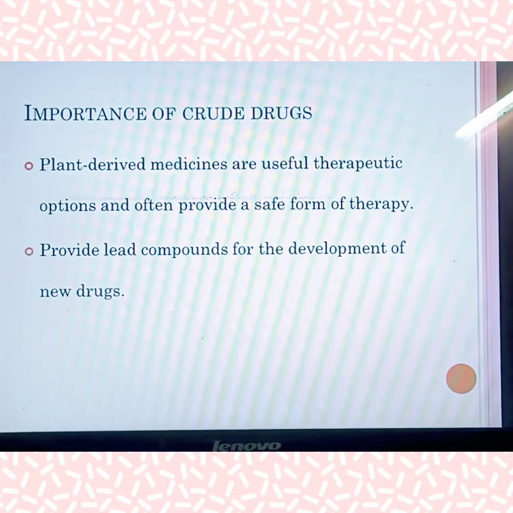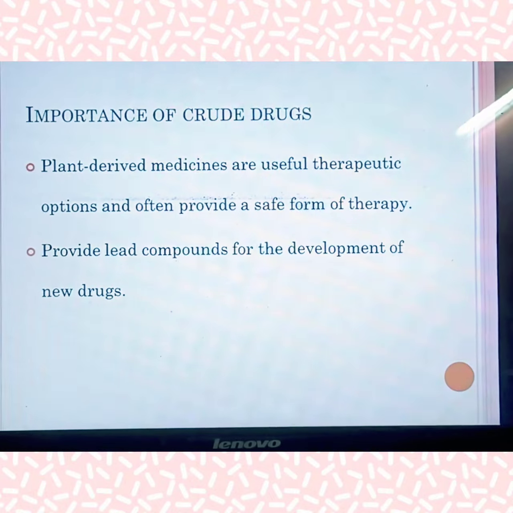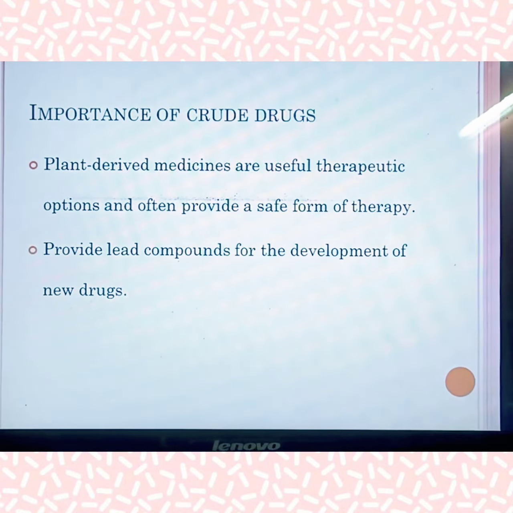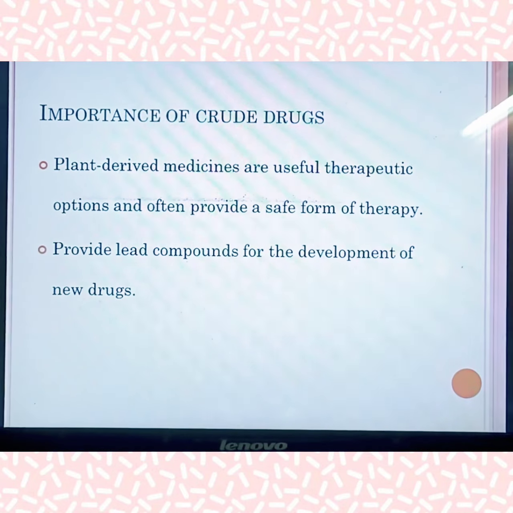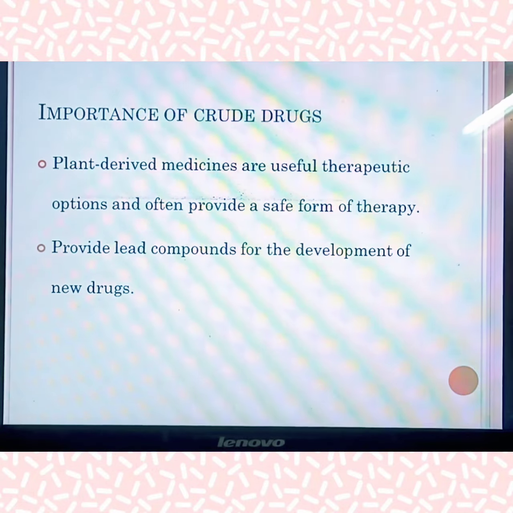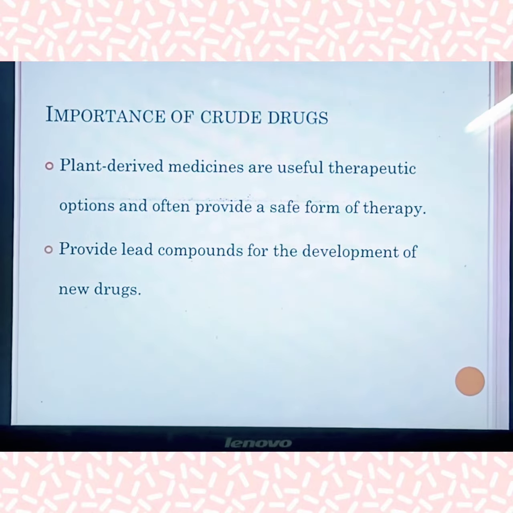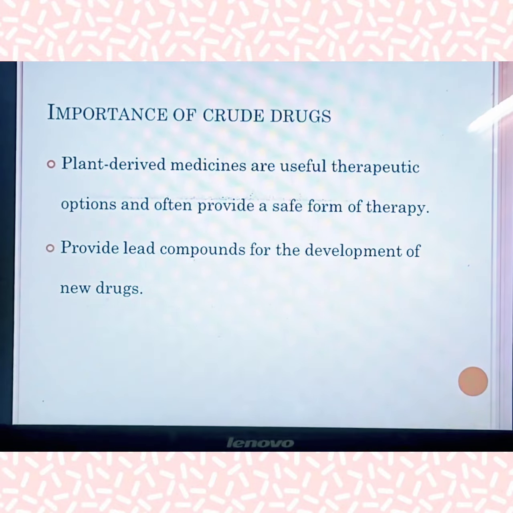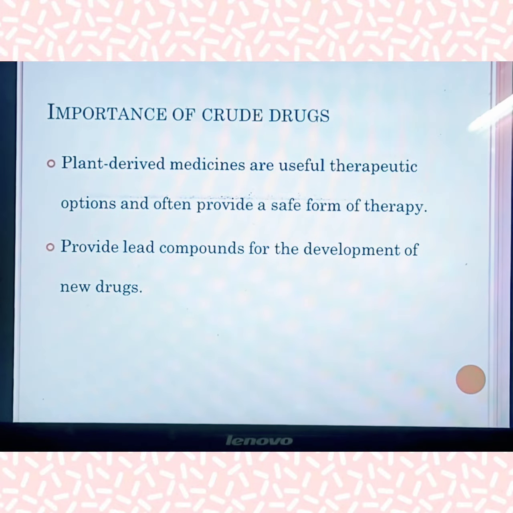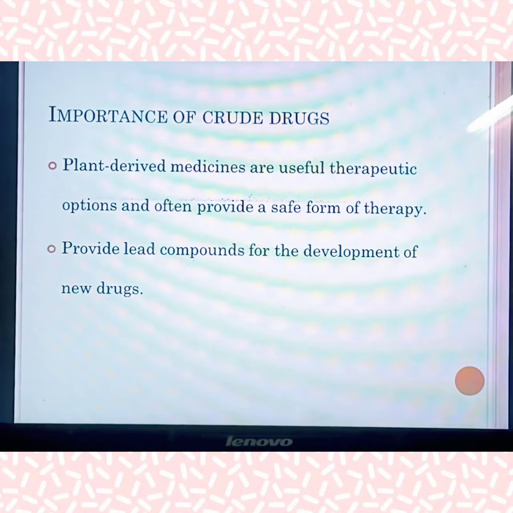Okay, the next one is how we can use these crude drugs and what is the importance of using them. First, plant derived medicines are useful therapeutic options. As I told you already, the crude drugs are derived from the natural resources of plants, animals, microbes, and minerals. Why are we going to use these crude drugs and what is the importance? Have you ever imagined the ancient period of disease treatments, therapeutics?